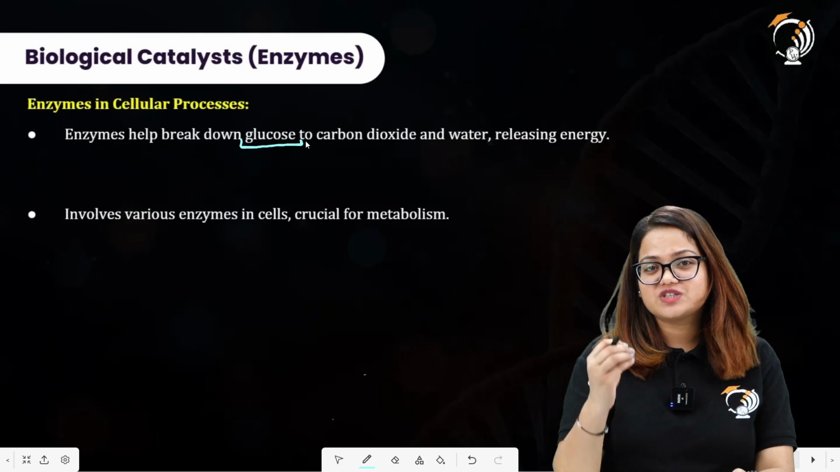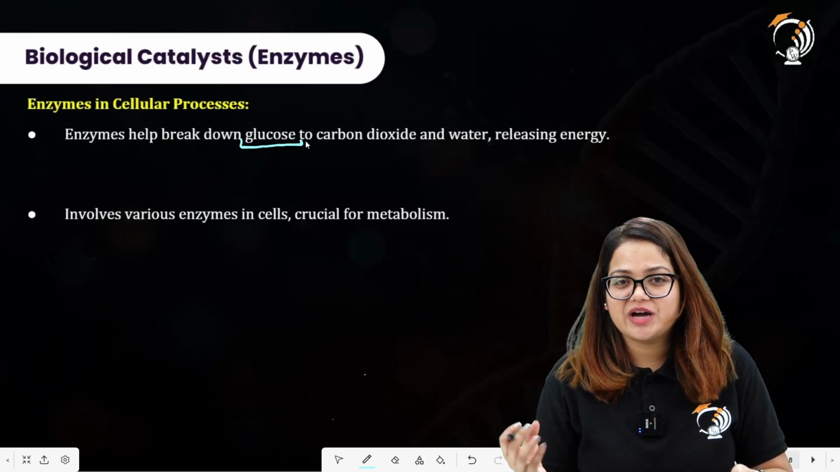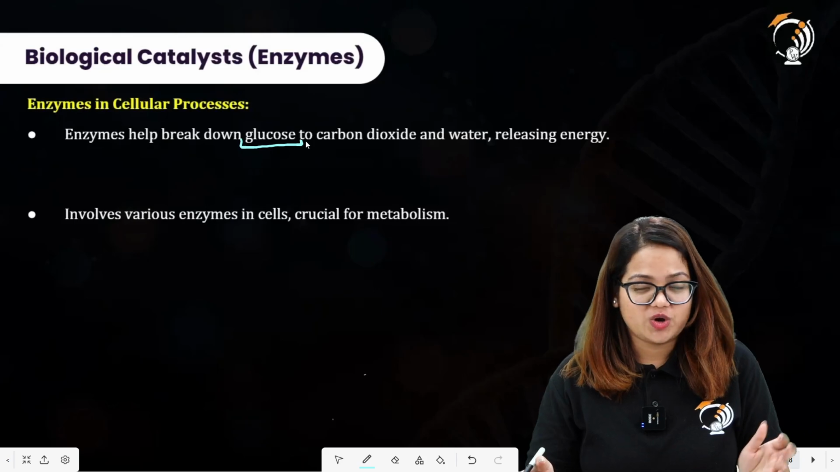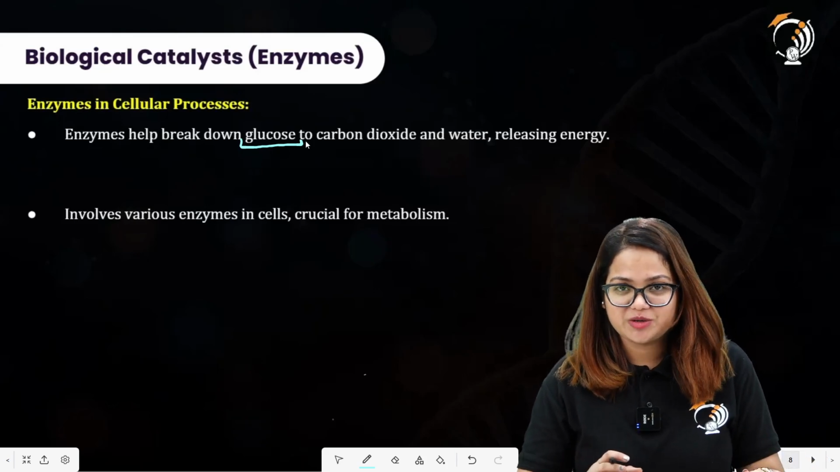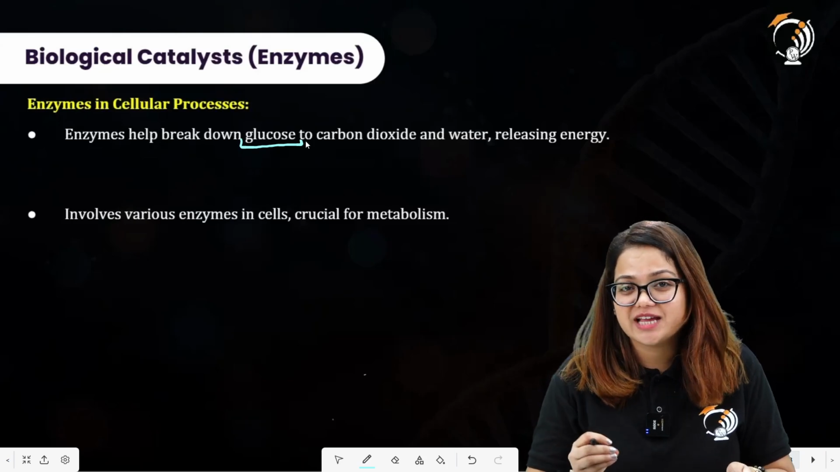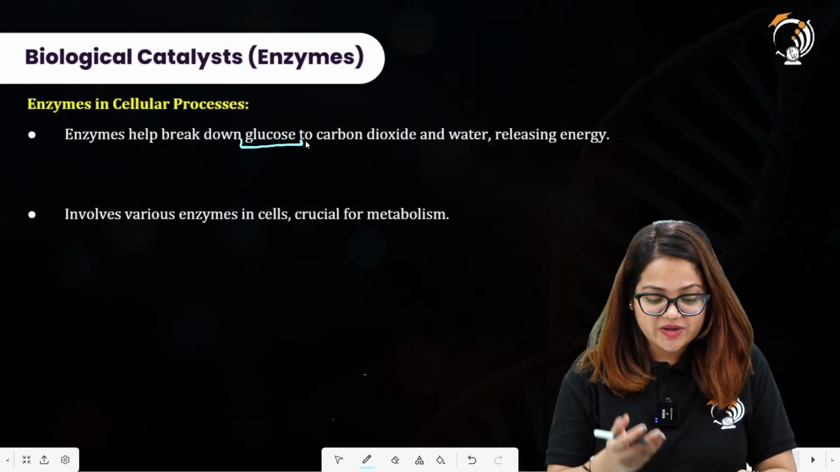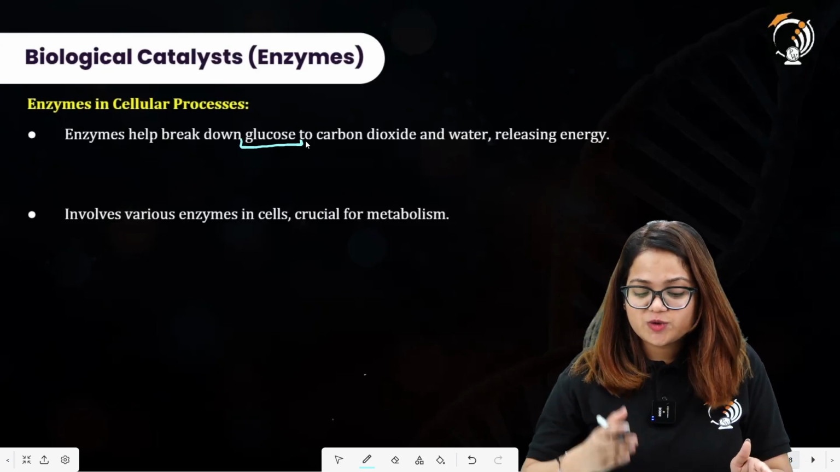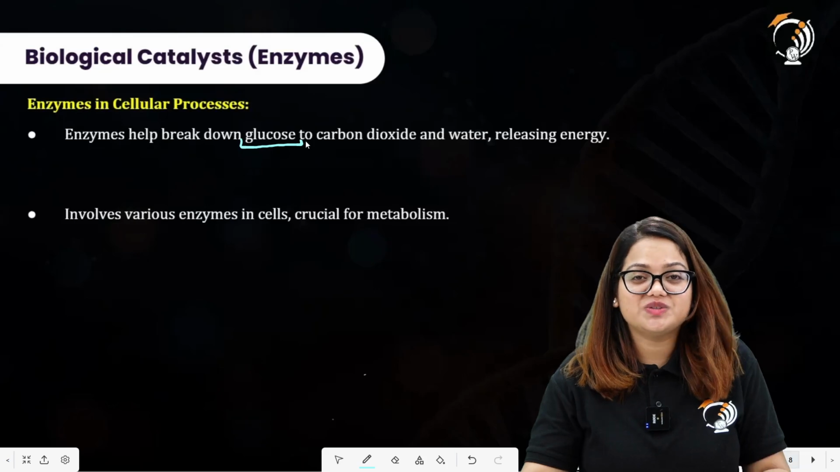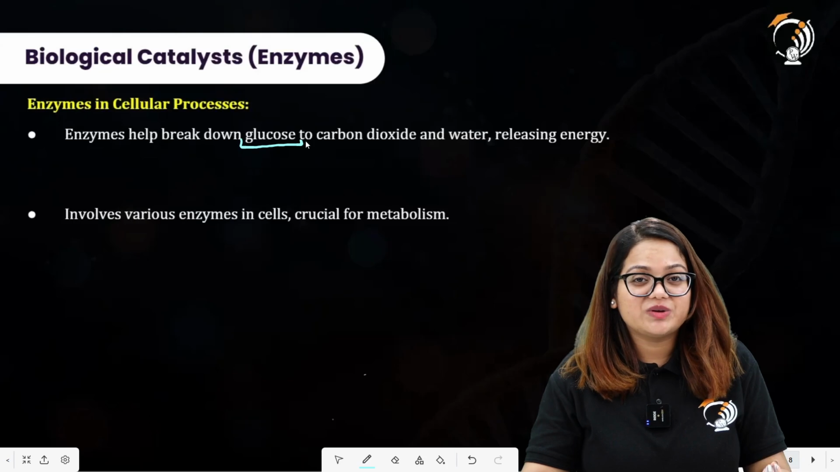In the presence of oxygen, it is completely broken down, or you can say converted into carbon dioxide and water. All right. So oxygen is required to carry out this particular process. But there is also utilization of enzymes to carry out these processes. And what is that particular process over here? So enzymes help break down glucose to carbon dioxide and water, releasing energy. So this is basically referring to the aerobic kind of respiration that includes enzymes to carry out that particular reaction.